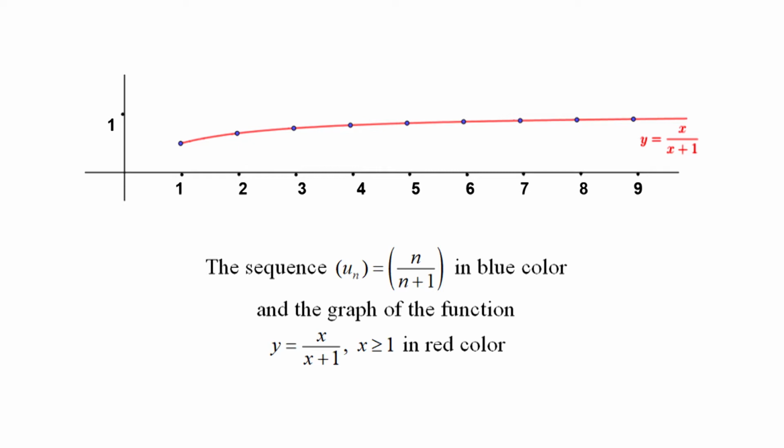The graph of the sequence {u_n} equal to {n upon (n plus 1)} in blue color and the graph of the function y equal to x upon (x plus 1), x greater than or equal to 1, in red color are given together in the figure.